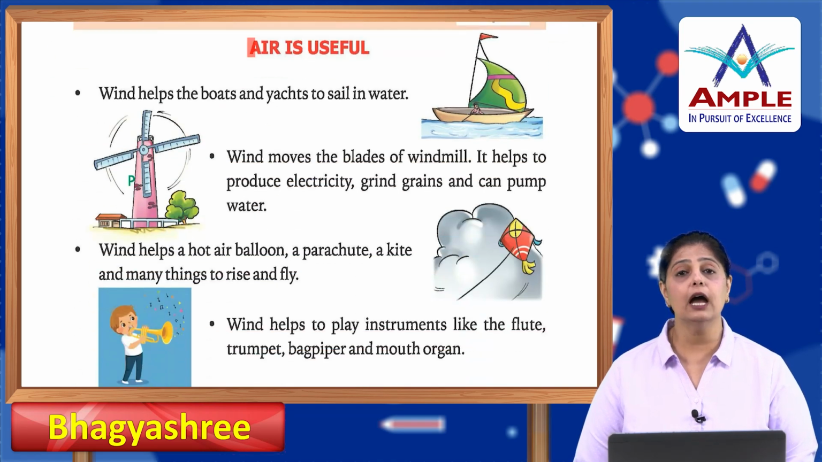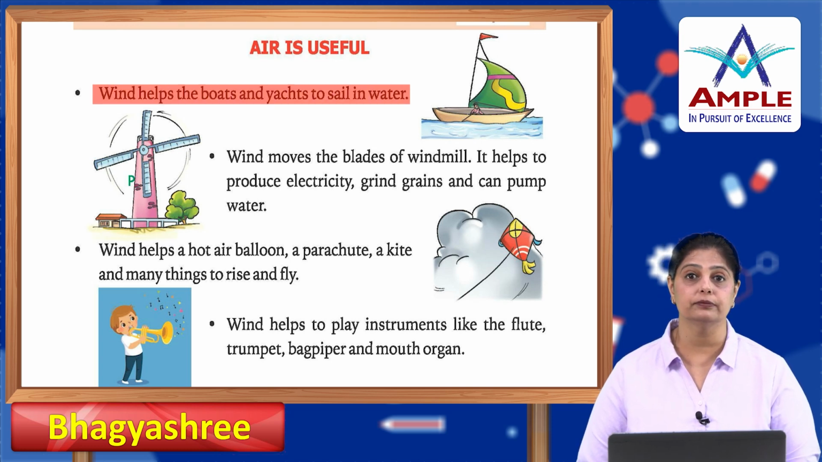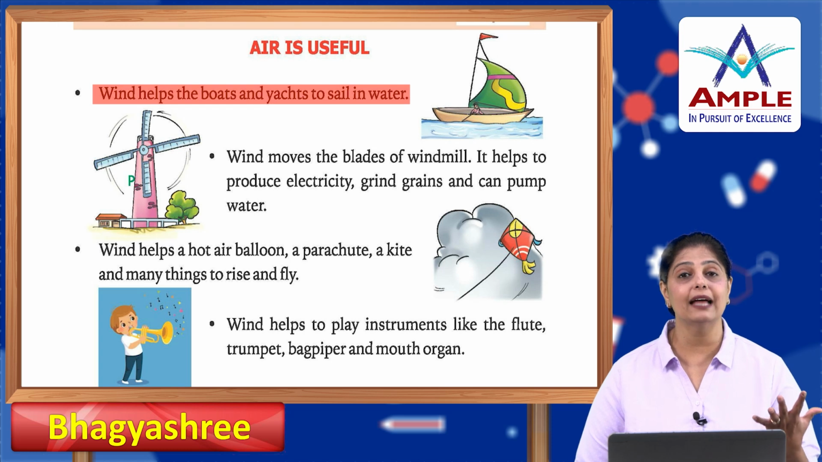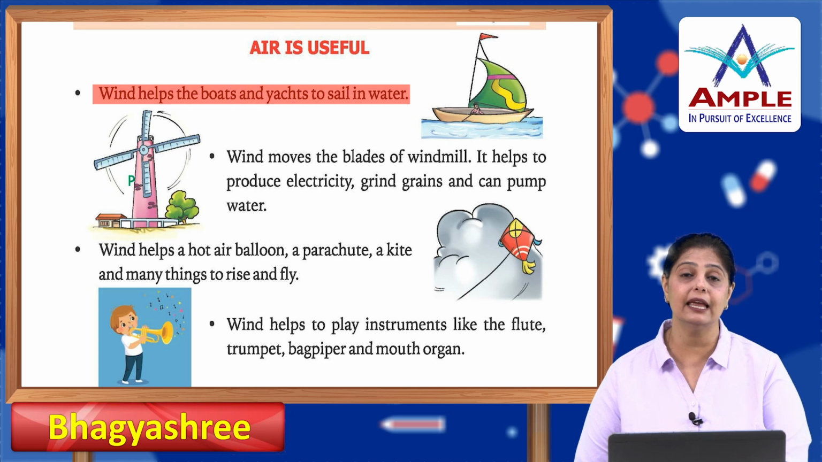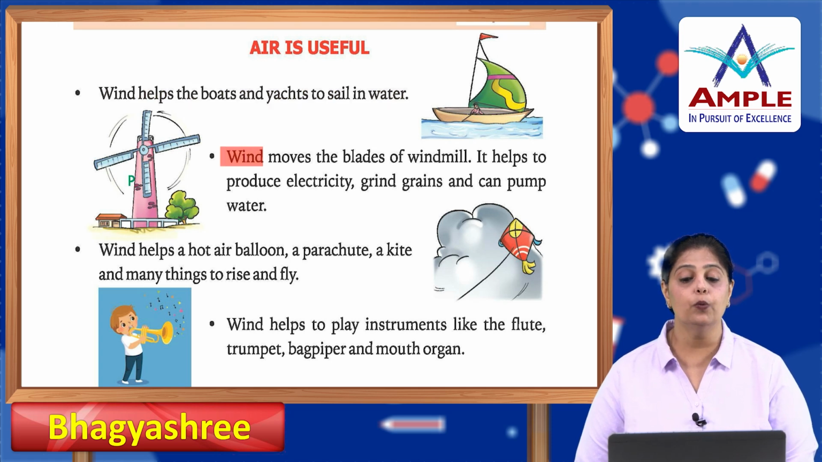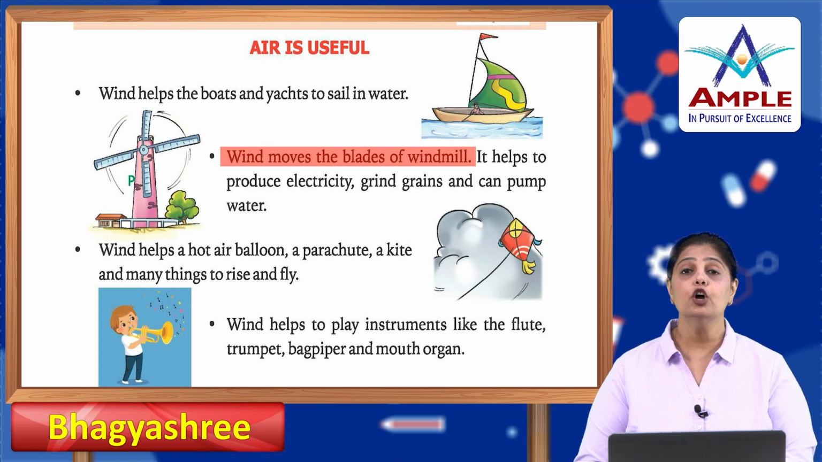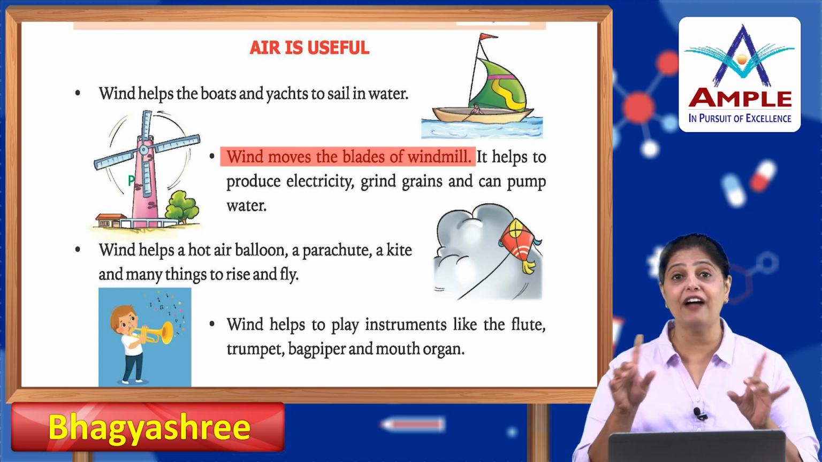Now, let's see how air is useful to us. Wind helps the boats and yachts to sail in water. Depending on the direction of the wind, the yachts and boats will sail in the water. Wind moves the blades of windmills. Windmills you must have seen, they are like those huge towers with fans on them.